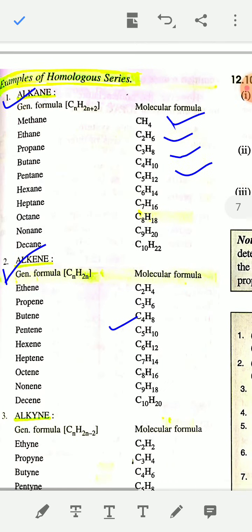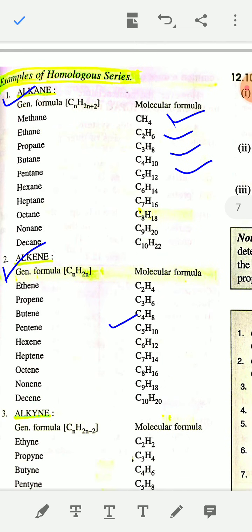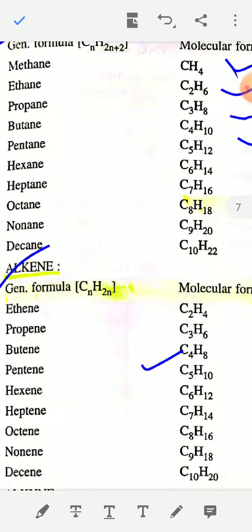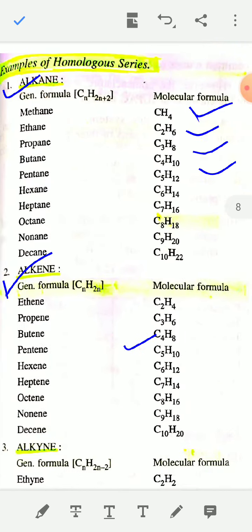Now see the examples of homologous series given: the homologous series of alkane, alkene, and alkyne, all given with their general formulas. The general formula of the alkane series is CnH2n+2, and the simplest alkane is methane CH4. The first member of the alkane homologous series is methane CH4. The second member is ethane C2H6. The third member is propane C3H8. Like this, you have to arrange the molecules according to their increasing molecular mass.